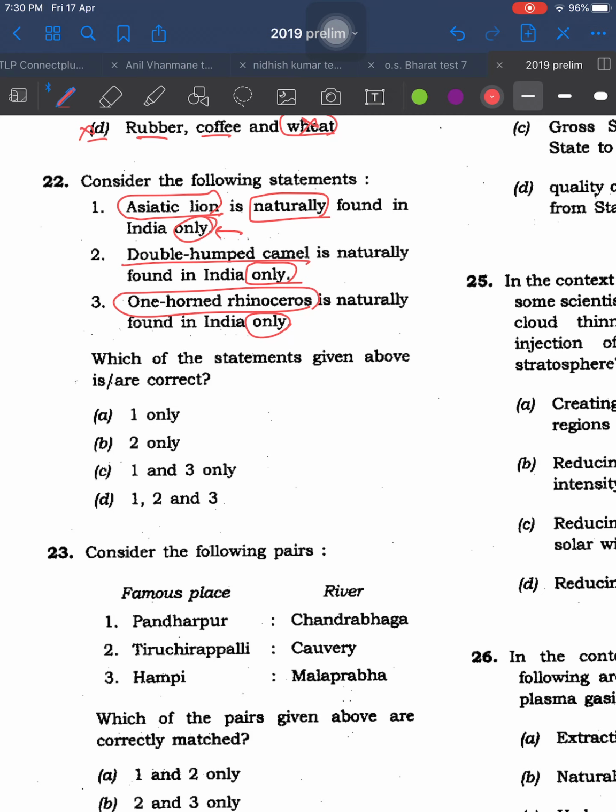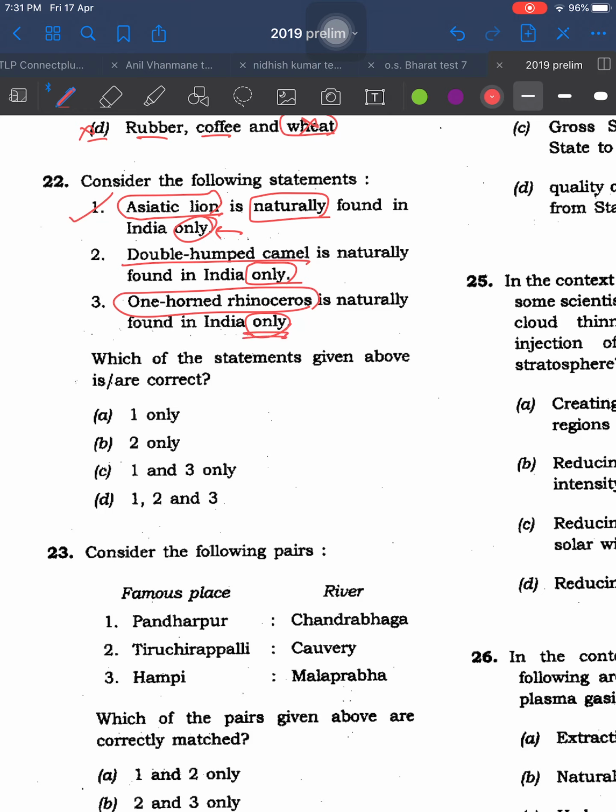Forget the rest of Asia. Okay, the first statement with our basic school level knowledge is true. Come to second, double hump camel is naturally found in India only. I don't know whether you know this or not, or whether this is covered in our environment book like Shankar IAS. But come to third, one horned rhinoceros is naturally found in India only.